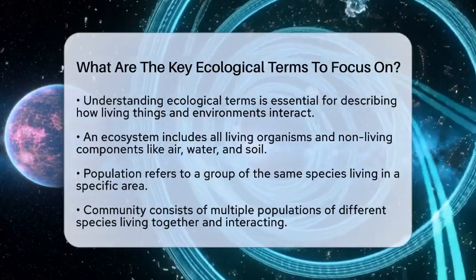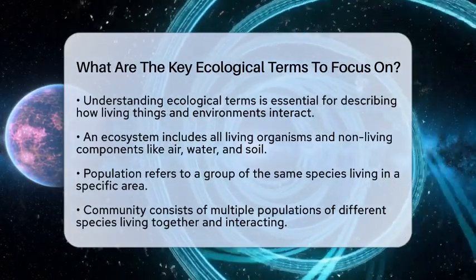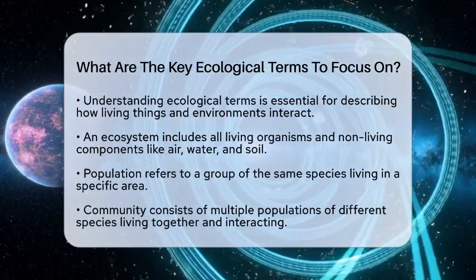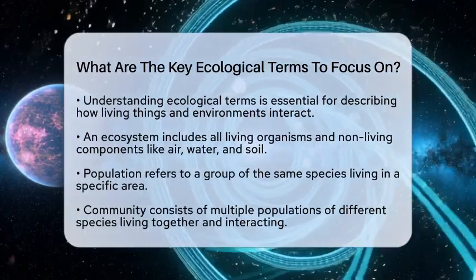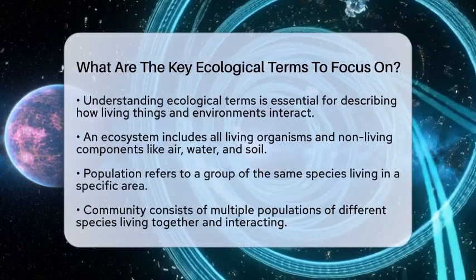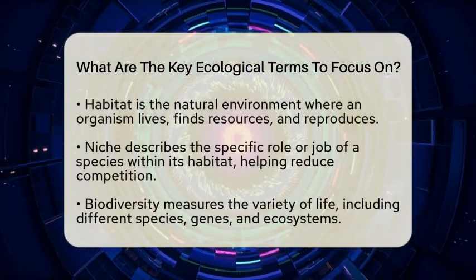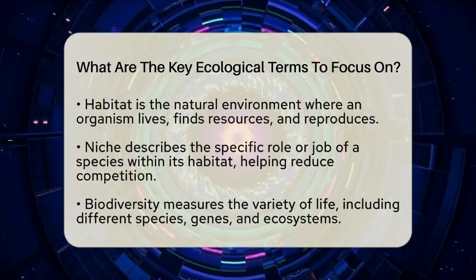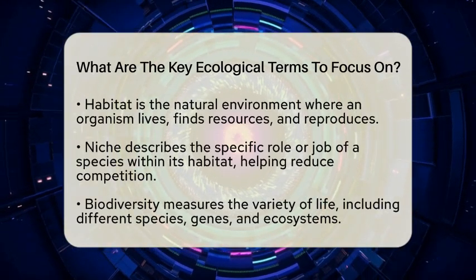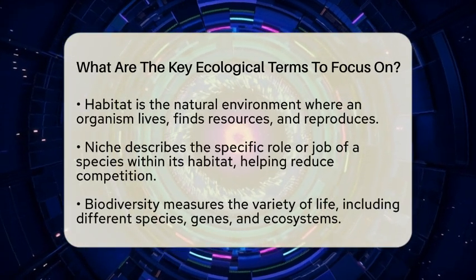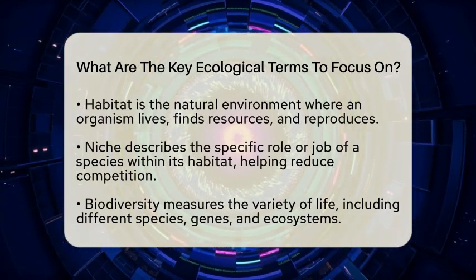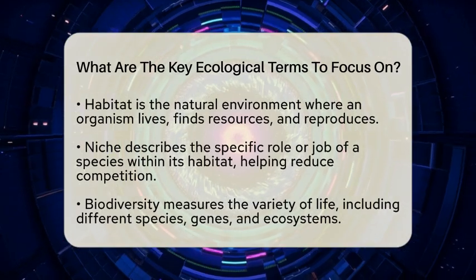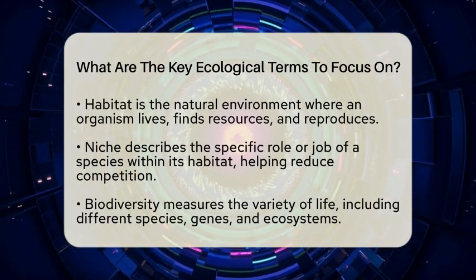Next is population. A population is a group of the same kind of living thing, like a herd of deer or a school of fish, living in one area at the same time. We look at how big the group is, how many there are, and how they move or change over time. Then there's community. A community is made up of different populations living together, like birds, insects, and plants in a meadow. It shows how different species interact, compete for resources, or help each other.